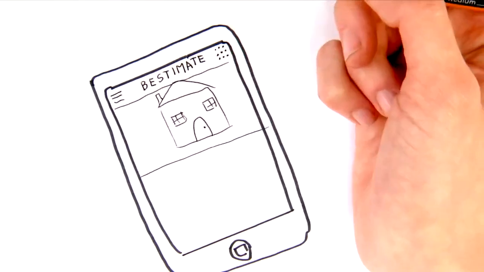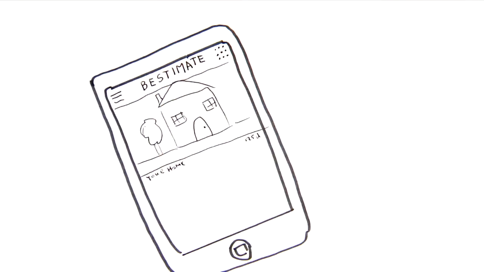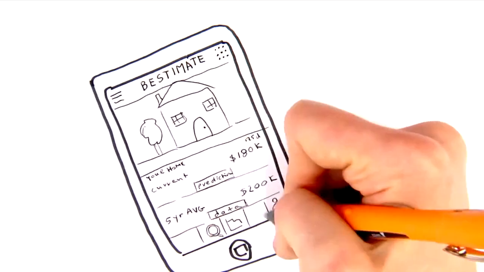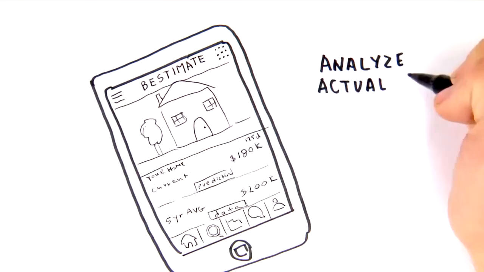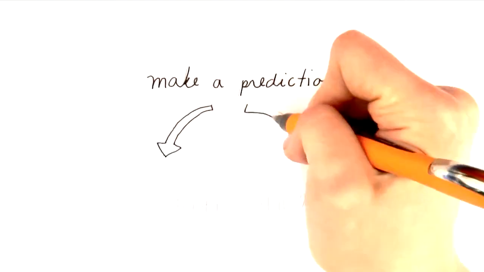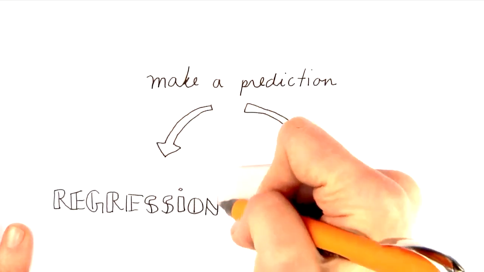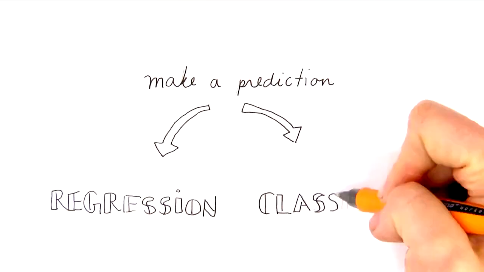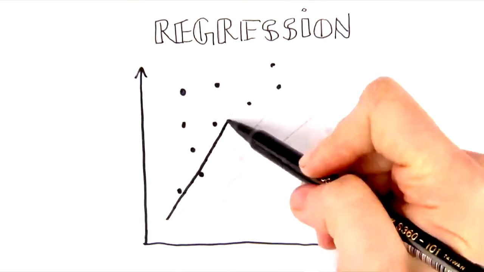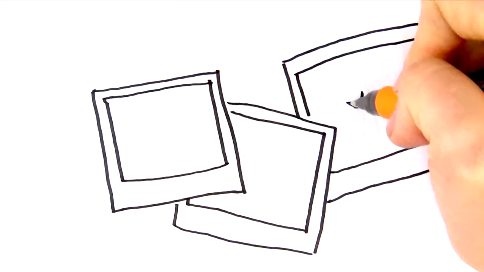Consider how we would build a housing price prediction app, Bestimate. We could fit a model to public data about houses which have already sold and their actual selling price. Then users would use the app to predict the price of their house before selling based on the patterns which were learned. There are many types of machine learning models which can be used to make predictions. Two of the major types are called regression and classification. Regression models can predict a number, such as the price of a house. Classification models can predict which category something falls into.